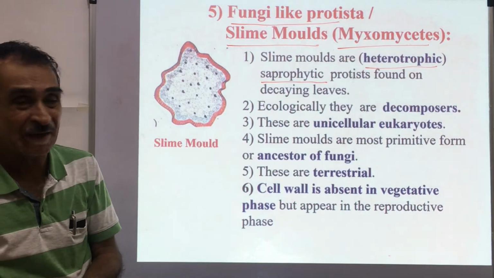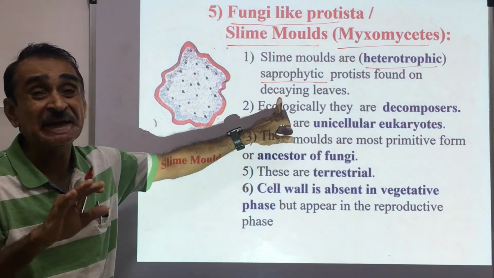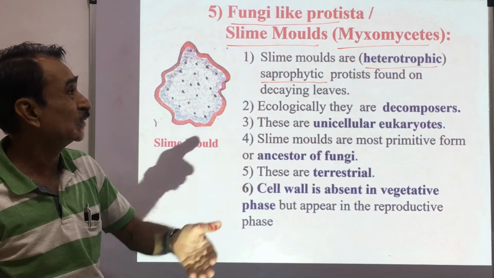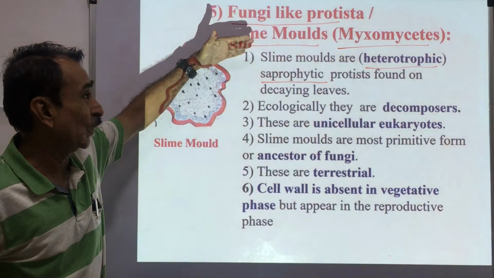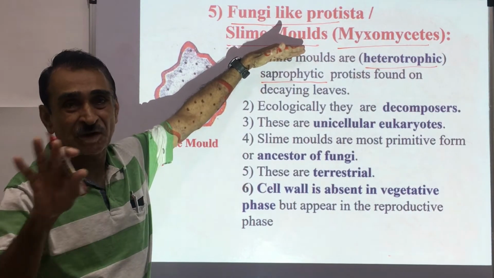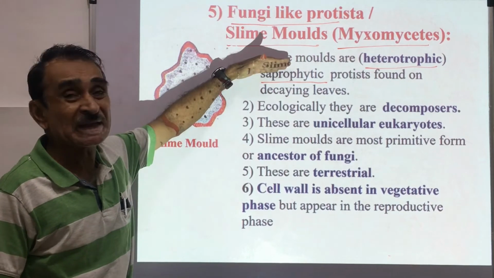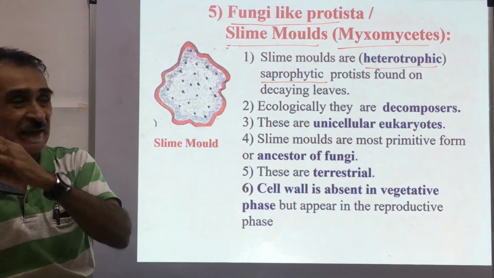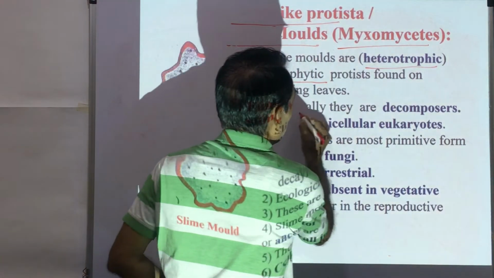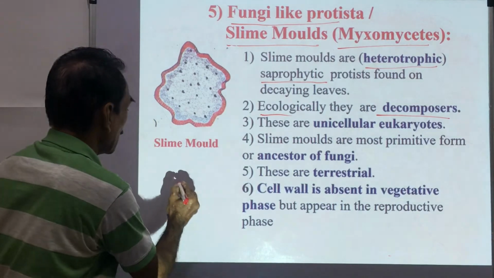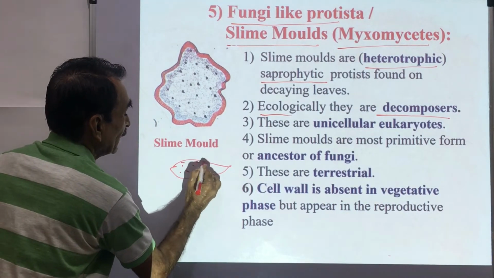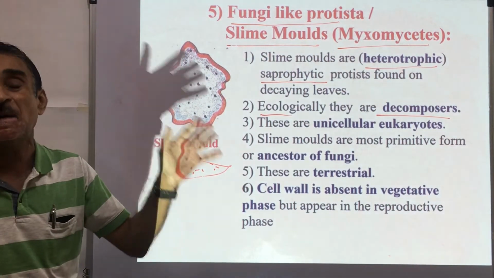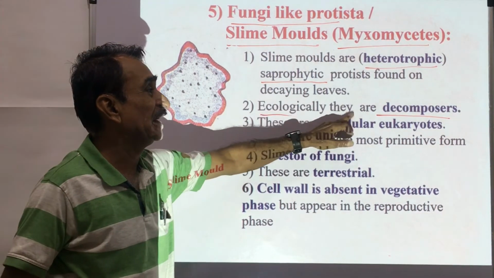These are living on dead organic matter and found on decaying leaves. On the leaves which are decaying, which are degrading, these slime molds are growing. These are heterotrophic. They cannot prepare their own food material. They are growing as saprophytes, living on dead organic matter, found on decaying leaves. Ecologically, they are decomposers. Suppose this is a leaf, and on this leaf these organisms are growing. After some days, this entire leaf is decomposed. That's why they are decomposers.